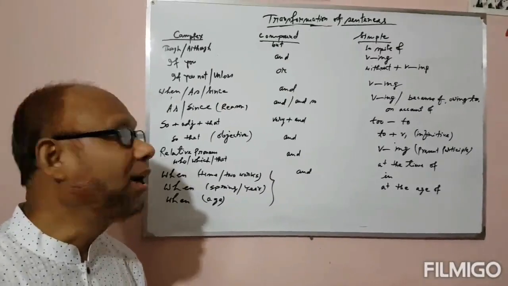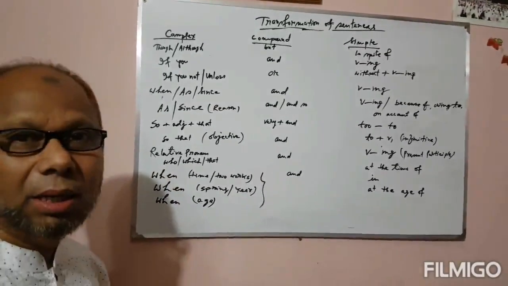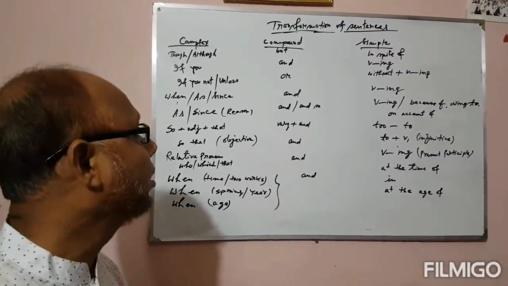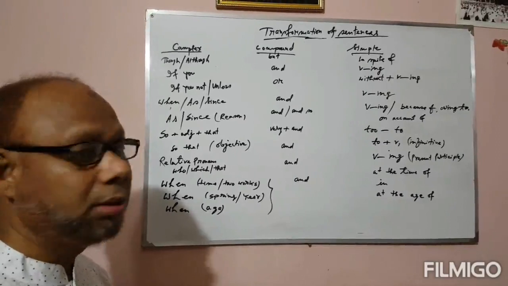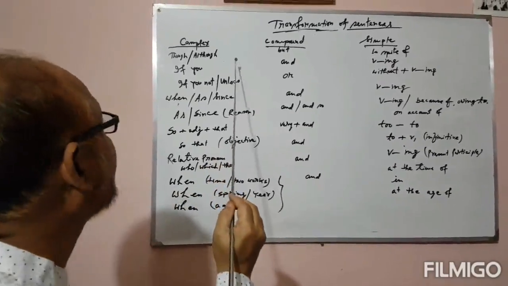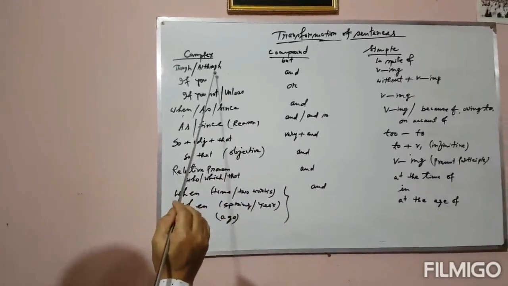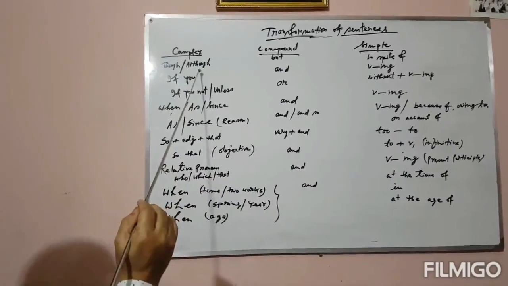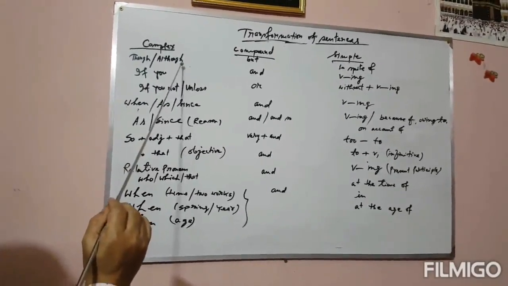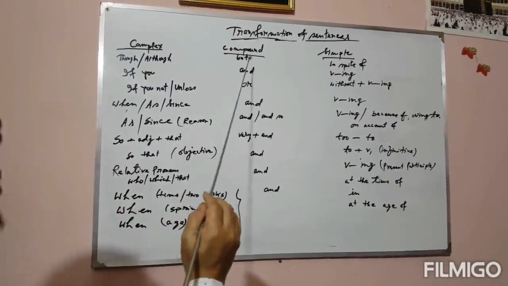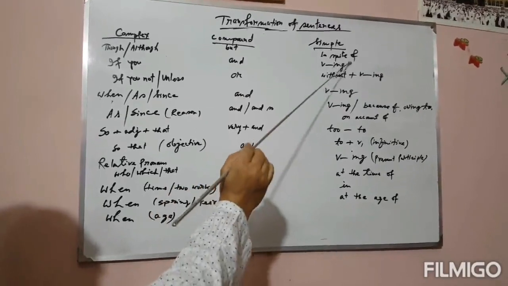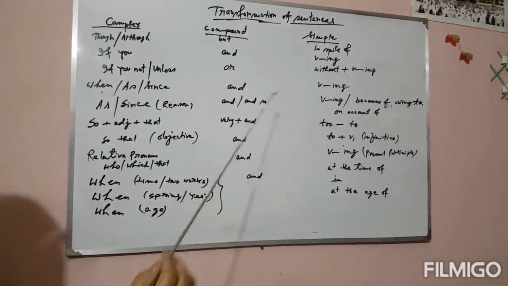Dear students, I have applied a tricky method for you so that you can convert the 3 sentences very easily by following this chart. Here is the chart for you. Have a look. If you see the complex sentence with though, although at the beginning, then but will be used in the compound sentence and in spite of will be used in the simple sentence.